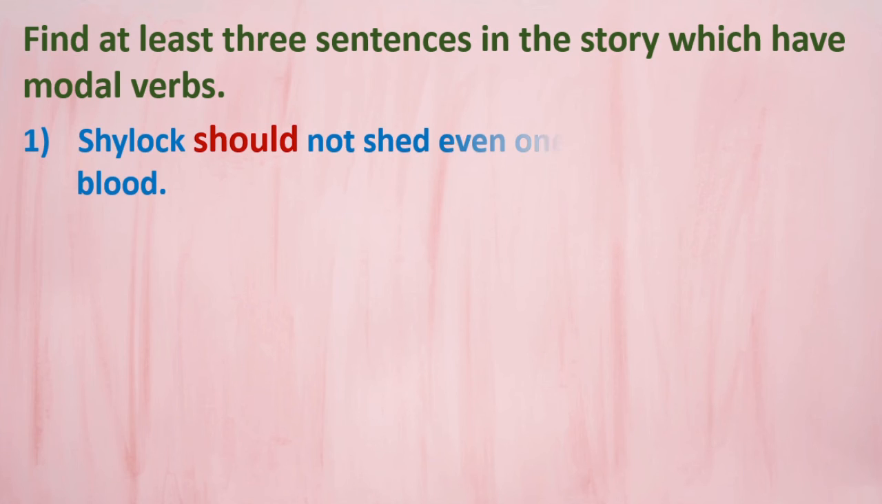Okay, first one. See here, Shylock should not shed even one drop of Antonio's blood. Here should is a modal verb. Shylock should not shed. Shed is the verb, you know, right? Shouldn't or should not, this is the negative modal verb. Okay.